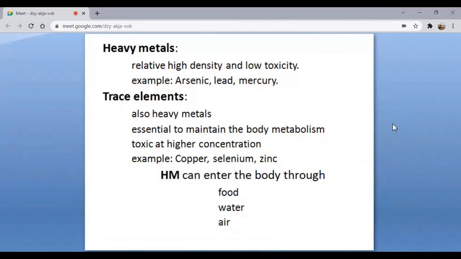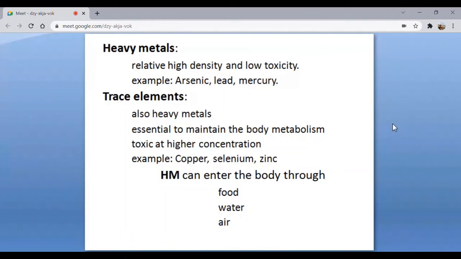And now we are talking about the heavy metals. When we talk about heavy metals, it's not because the metals are so heavy that you cannot lift them. It's because of their high relative density that they are called heavy metals. They have high density but low toxicity, though at the same time they are very effective. Examples are arsenic, lead, mercury. Trace elements are also heavy metals.